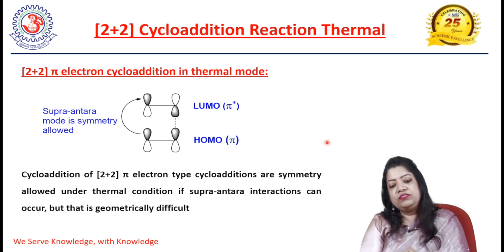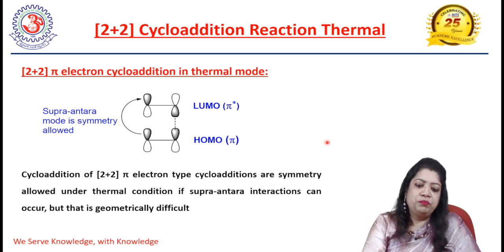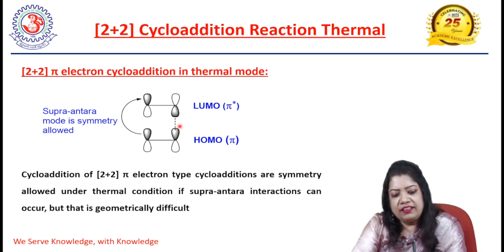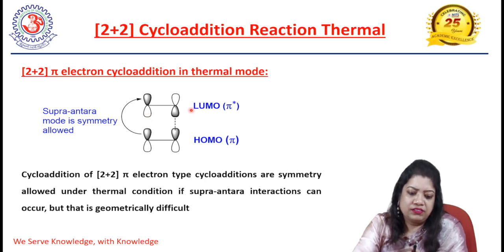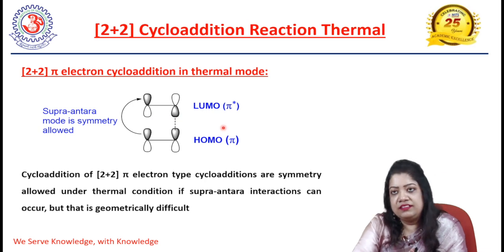And now we will discuss 2 plus 2 cycloaddition reaction in thermal mode. That is quite an unusual case. We all know that thermal cycloaddition of 2 plus 2 systems cannot take place because of the mismatch in orbital symmetry, and their supra-supra interactions are not favored.